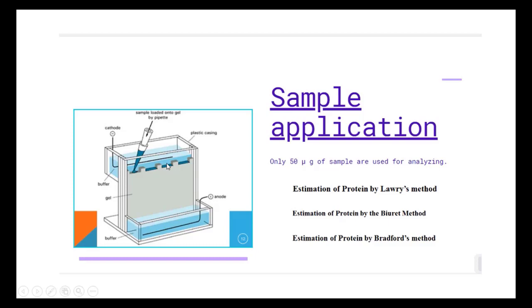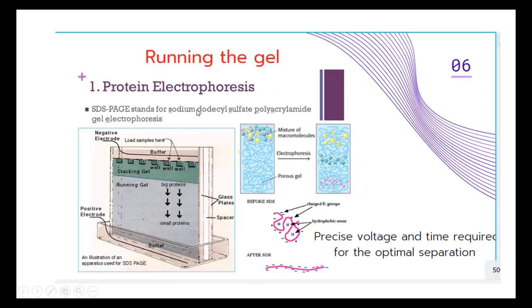During the electrophoresis, you should apply the voltage properly. If you do not apply it properly, it disturbs your electrophoretic separation. For example, a mini gel electrophoresis system has a dimension of 10 centimeters. For each centimeter you should apply 10 volts. So it is 10 into 10, which is 100 volts for the electrophoresis. So you should provide 100 volts for running the gel.